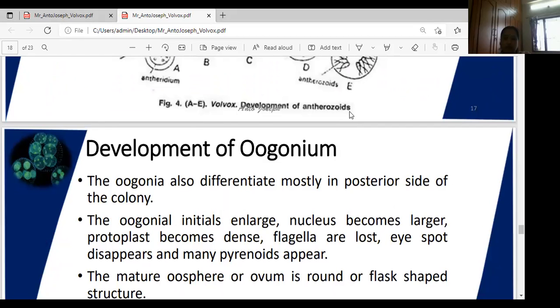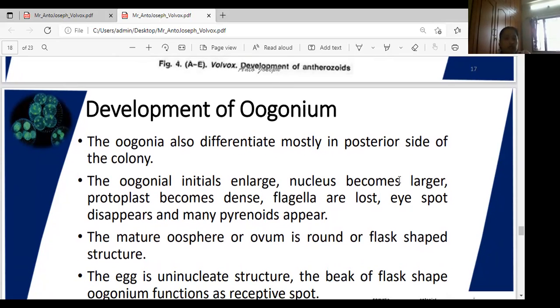Understood. Next, the development of oogonia. The male reproductive organ development is done. Next is the female reproductive organ, the female gametangium, or the development of the oogonium. Here also, the oogonia are differentiated mostly on the posterior side of the colony. The oogonial initial enlarges and the nucleus becomes large. Keep this in mind: the characters of the antheridium and oogonium are similar.